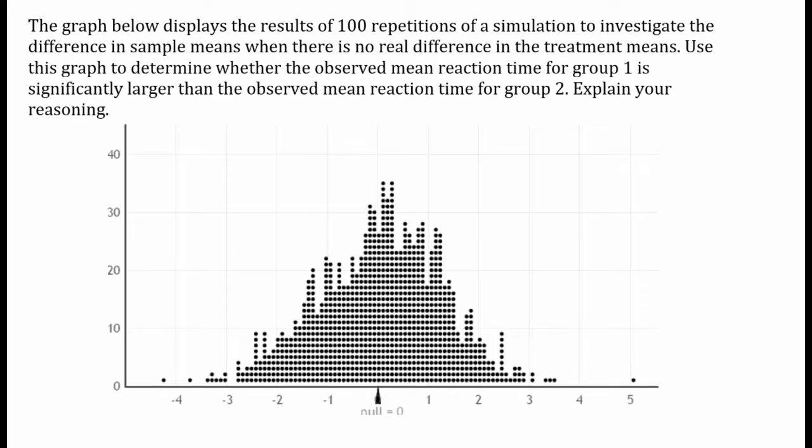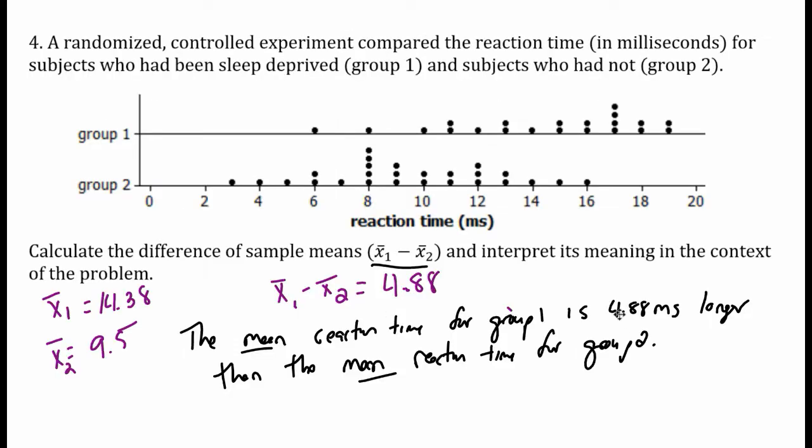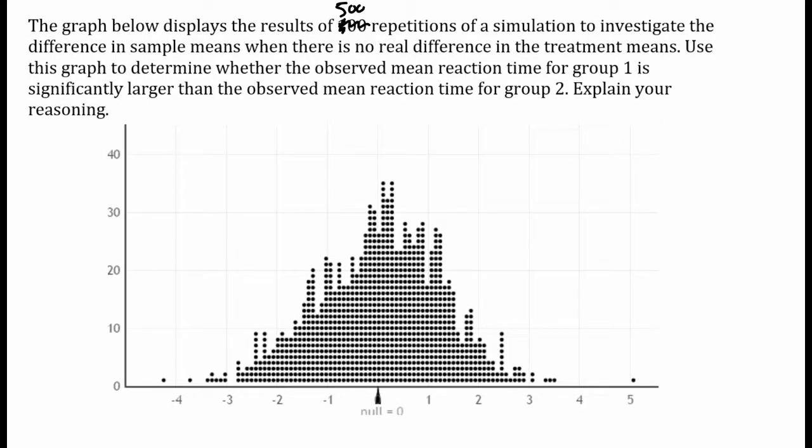The graph below shows the results of 500 repetitions of a simulation to investigate the difference in sample means when there is no real difference in the treatment groups. Use the graph to determine whether the observed mean reaction time for group 1 is significantly larger than the observed mean reaction time for group 2. So now that I have this diff of 4.88, I'm going to go to my graph and find 4.88. 4.88 is all the way out here. I want to know what diffs were bigger than 4.88.